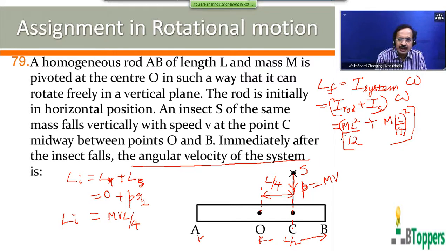And after the insect falls on the rod at the position C, the distance of the insect from the axis passing through O will be L by 4. So moment of inertia of the insect about the axis passing through O can be written as m into the square of the distance of the insect from the center of the rod, that is m into L by 4 whole square. So this you can simplify further.